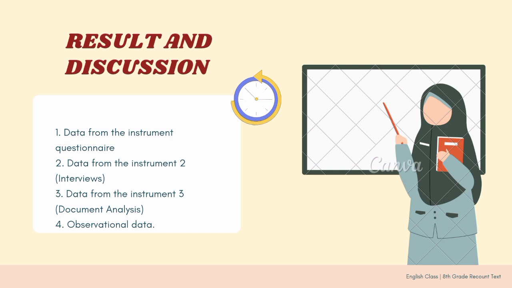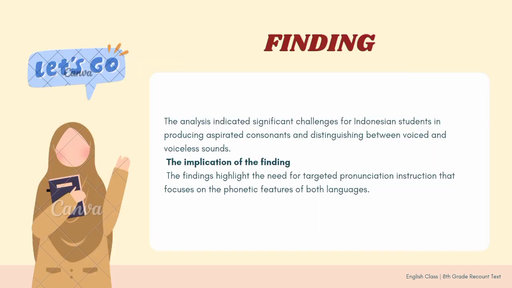The third is data from instrument 3, document analysis of recorded speech samples, which corroborated questionnaire and interview findings. The last one is observational data that showed consistent errors in consonant production.